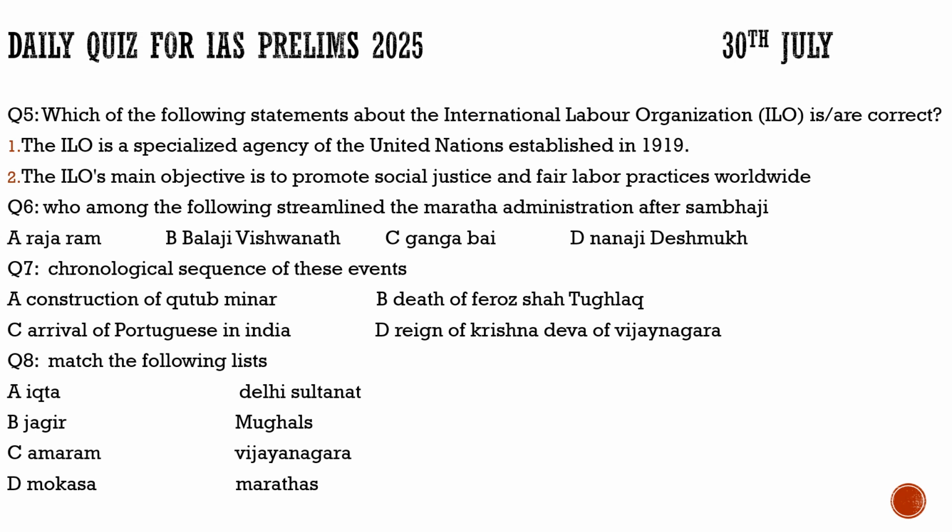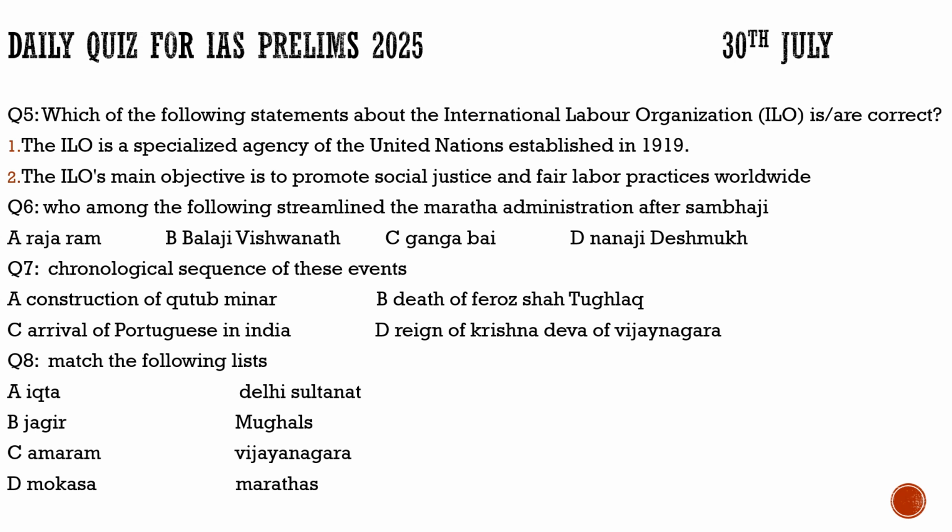Here the question says, the ILO is a specialized agency of the United Nations established in 1919. 100% correct. Option B, the ILO's main objective is to promote social justice and fair labor practices worldwide. This is also correct. So for question number 5, both the statements are correct. So with this, we completed our question portion related to the current affairs. Now let's move to the questions which were asked in the previous year questions.